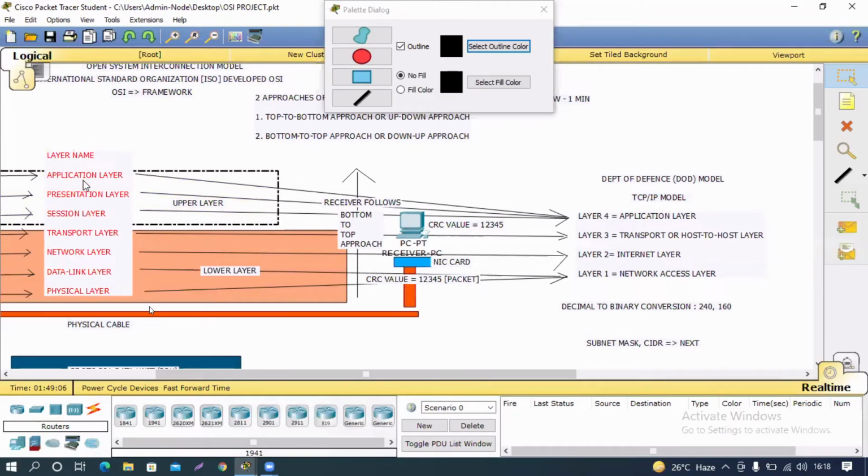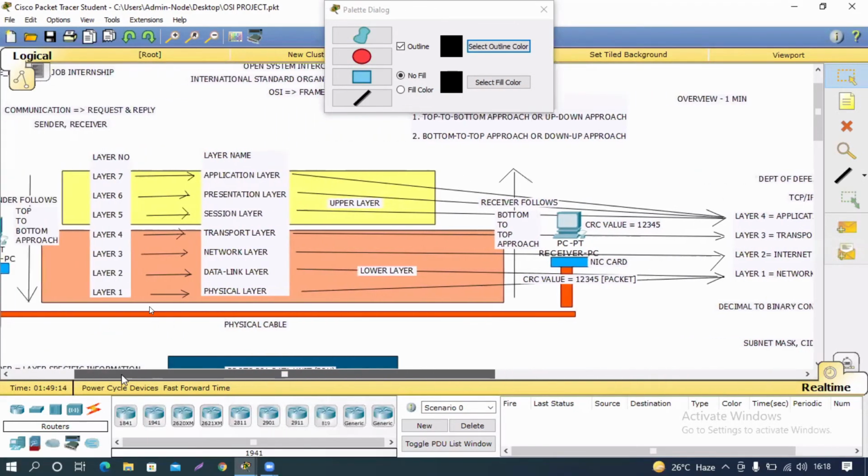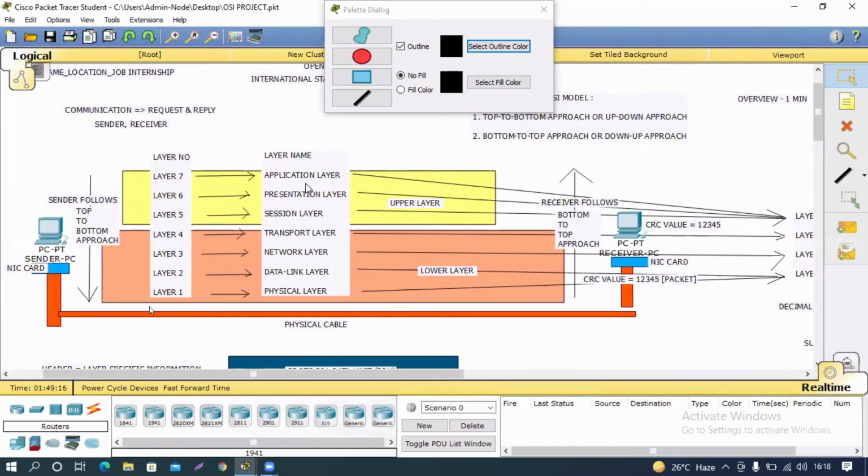That is why it is important to know each and every layer's functions so that you understand this model. First of all, the application layer. What is an application? If I ask you, what is an application? It provides an interface, a platform to the user by which you can interact with different types of services offered on a network.